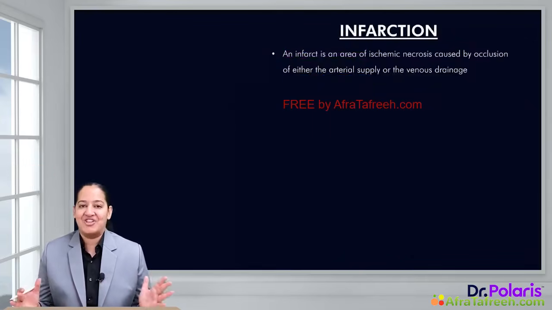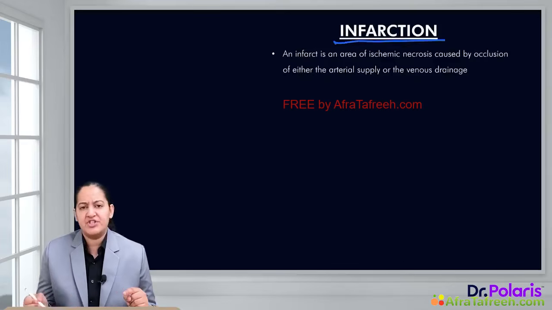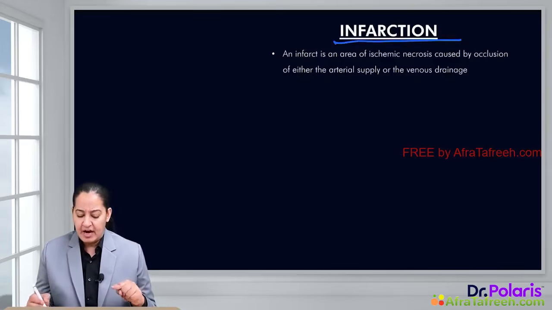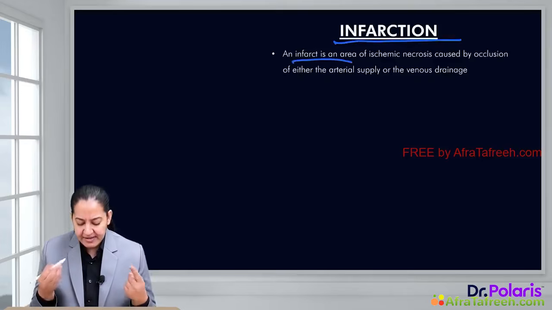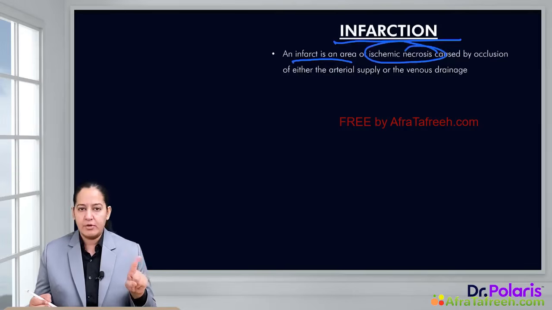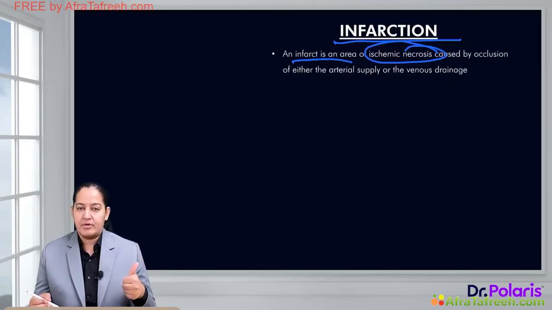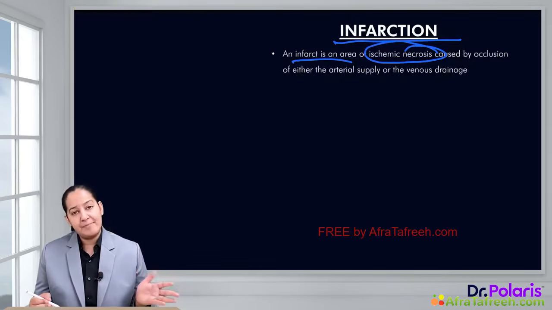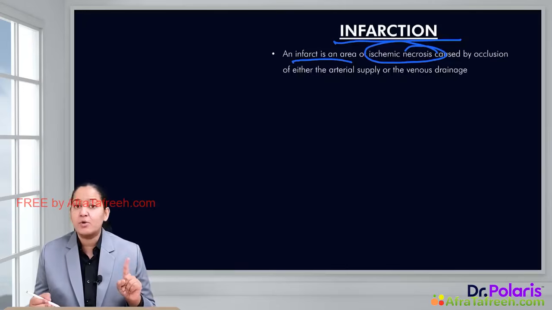Let's start infarction. What is infarction? How will you define infarction? An infarct is an area of coagulative necrosis. Now we know there are 5 types of necrosis: coagulative necrosis, liquefactive necrosis, caseous necrosis, fibrinoid necrosis, and fat necrosis. Out of these 5, whenever any organ, tissue or cell does not receive oxygenated blood, the necrosis which happens in that tissue is ischemic necrosis, or coagulative necrosis.